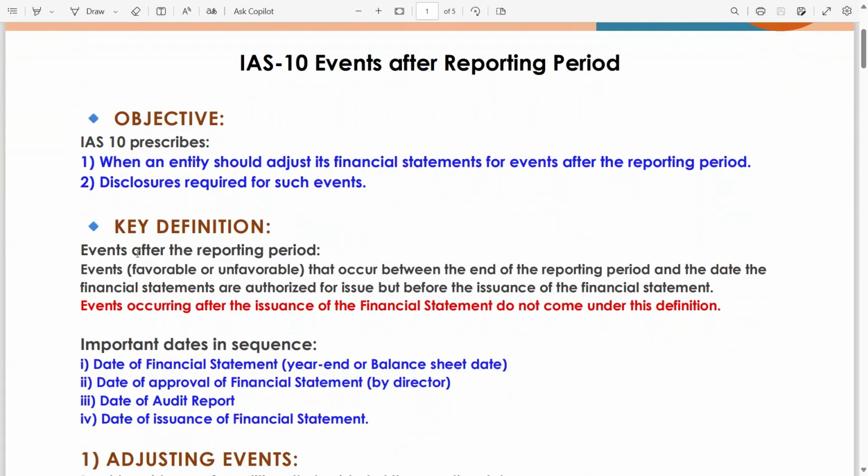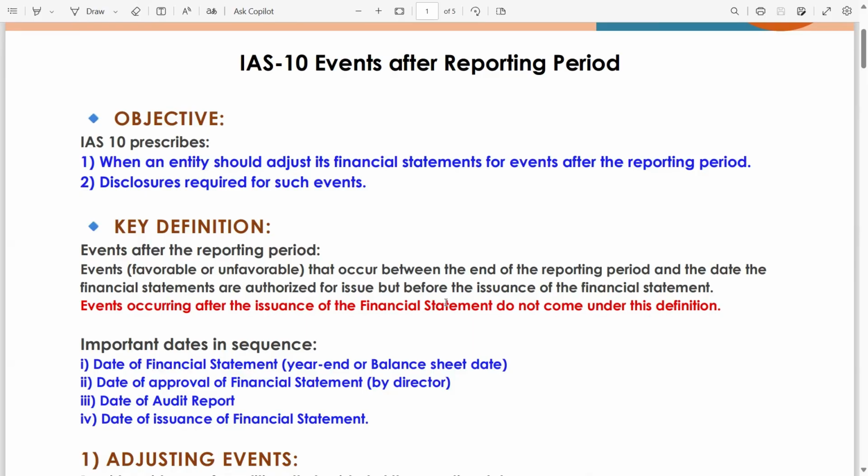Key definition: events after the reporting period. Events favorable or unfavorable, means adjusting or non-adjusting, that occur between the end of the reporting date and the date the financial statements are authorized for issue, but before the issuance of the financial statement. Events occurring after the issuance of the financial statement do not come under this definition, means any event, either adjusting or non-adjusting, occurring once the financial statement has been issued will not be covered under the definition of events after reporting date.